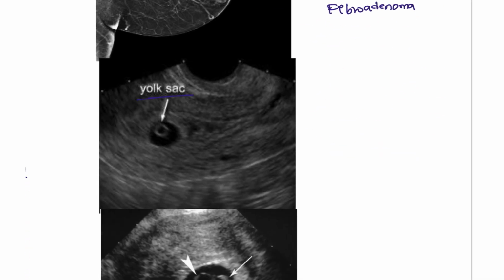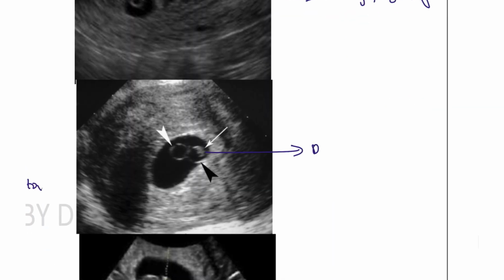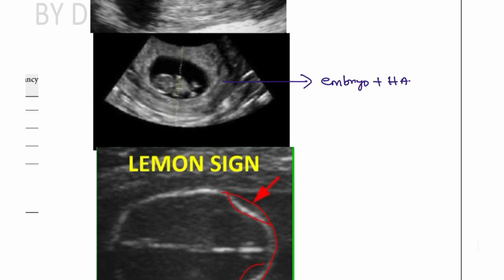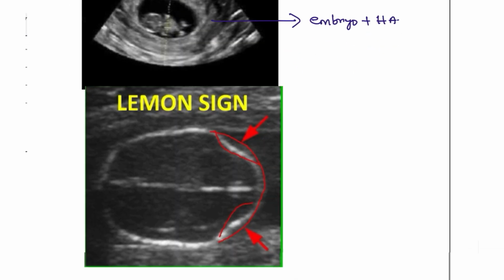Next, here you can see this is the yolk sac. Yolk sac is seen in the early pregnancy sign. Next, double decidual sign. This is known as a double decidual sign, where you are going to see yolk sac plus the gestational sac. This is the double bubble sign or the double yolk sac sign. And this is the embryo properly formed with cardiac activity, that you are going to see.